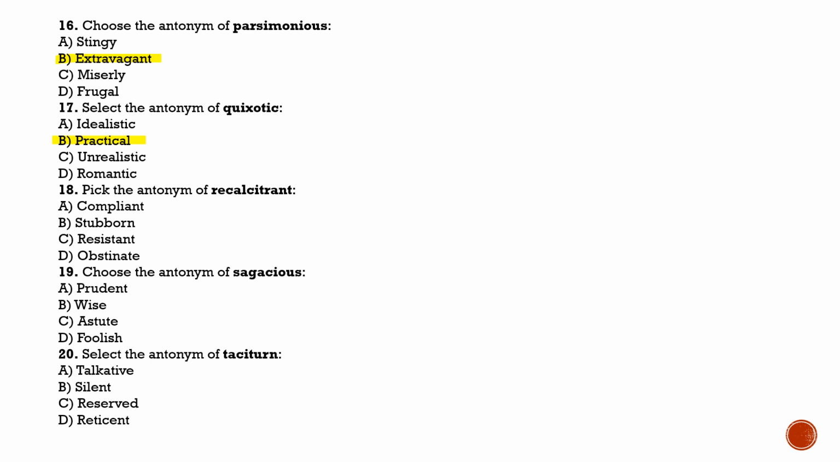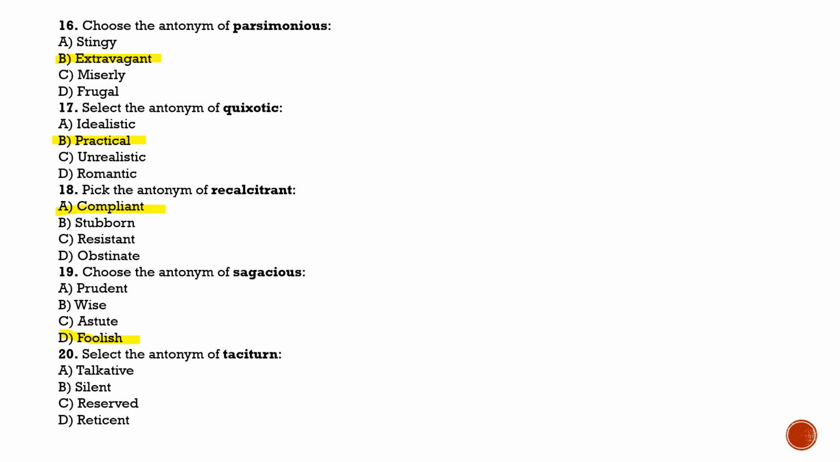Next is question number 18. Pick the antonym of recalcitrant. Recalcitrant means disobedient, and its antonym will be obedient, or option A, compliant. Next is question number 19. Choose the antonym of sagacious. Sagacious means wise, and its antonym will be option D, foolish.